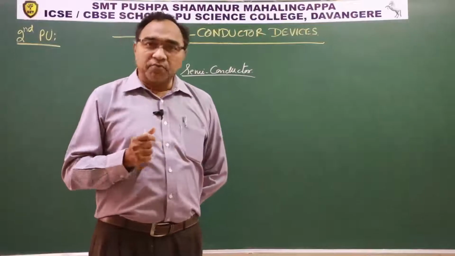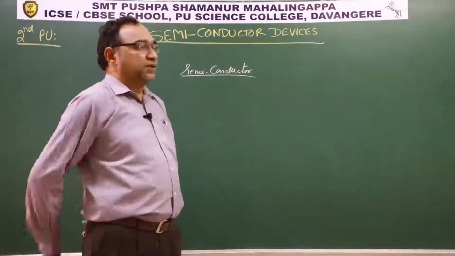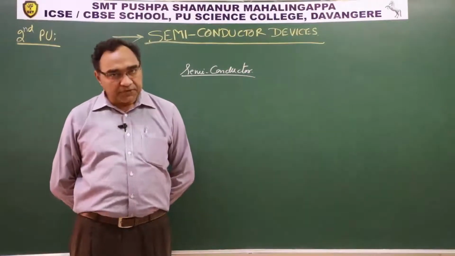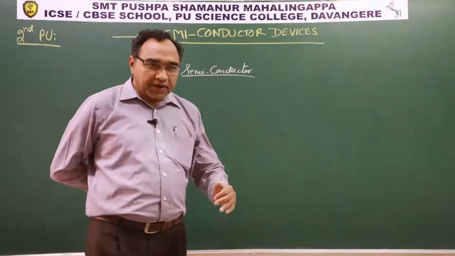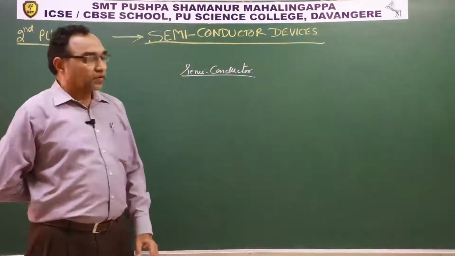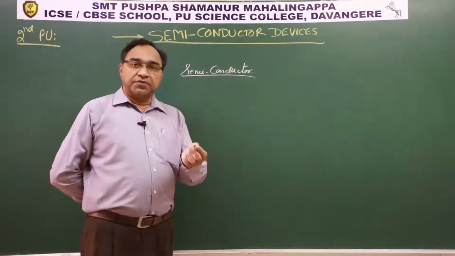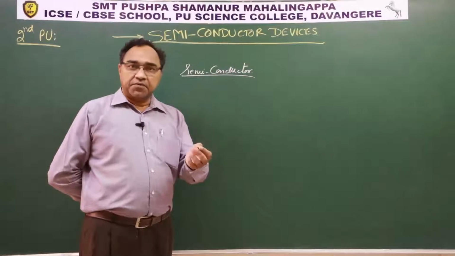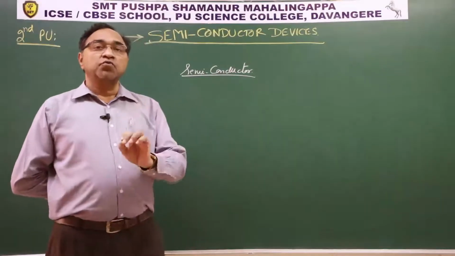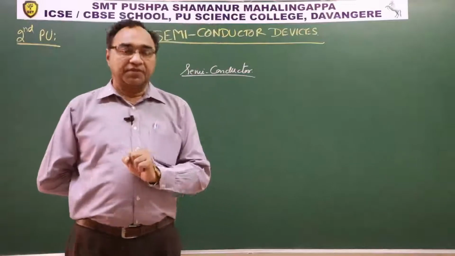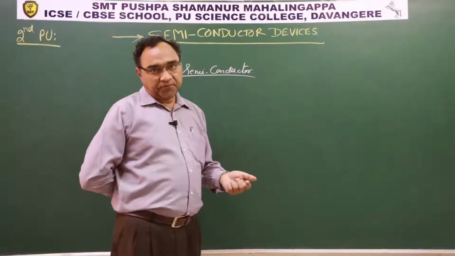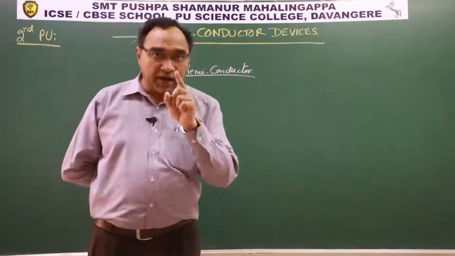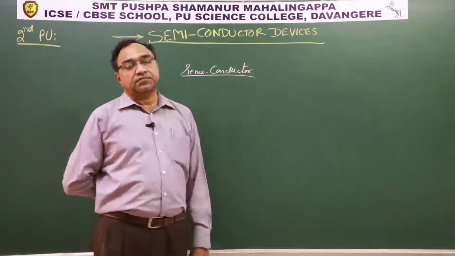Well, here a little bit of modification if you do, because you are now in class 12th. So let us try to modify this definition which you have studied in lower classes, correct? So now let us modify it. Conductors are those substances which allow electric current to pass through at room temperature. Please understand this. Why do we say this? And insulators are those substances which do not conduct electricity at room temperature.